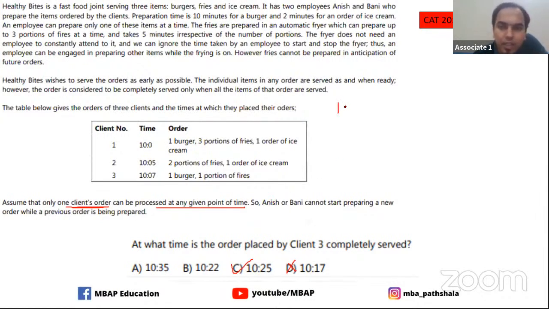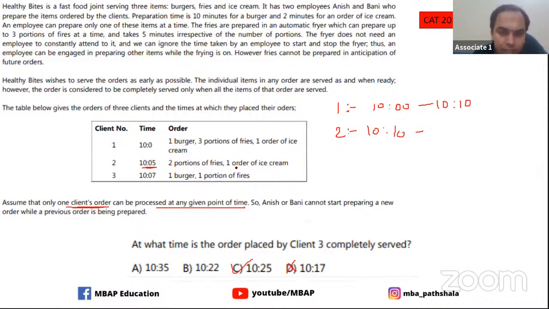So what happens in client number 1? We just saw that his order will be served in how much time? 10 minutes. So he comes at 10, and his order is served at 10:10. Though client number 2 has come at 10:05, his order will be processed only at 10:10, right? Because at one time only one customer is served.